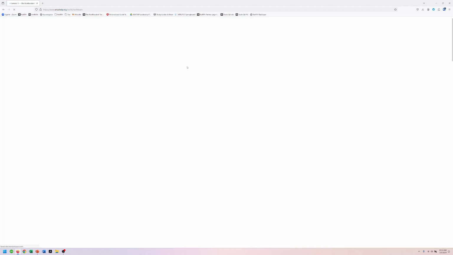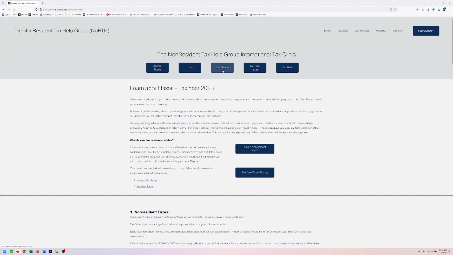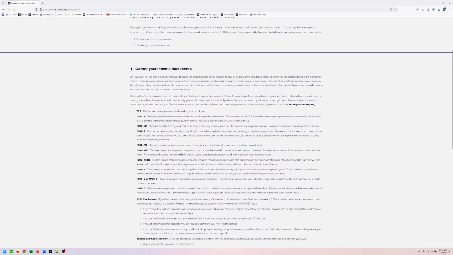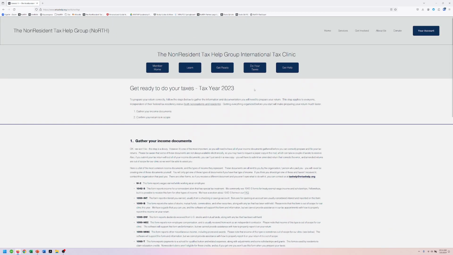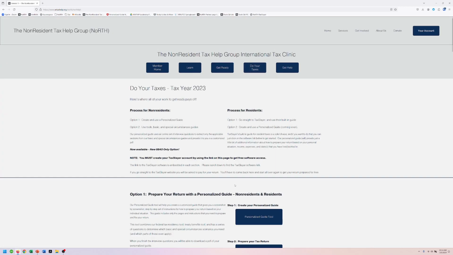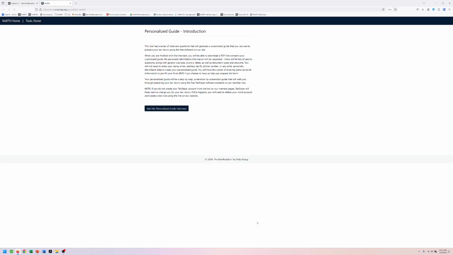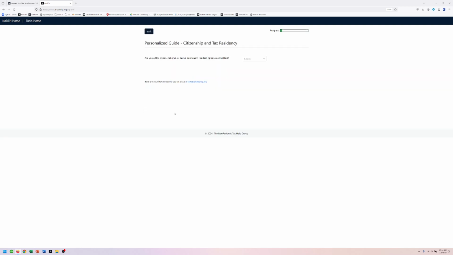Here you can learn more about your taxes. You can also go through that same get ready, learn about your income documents, review your scope. But for us, we're going to do taxes. So we are going to go to the Do Your Taxes tab. We are going to create a personalized guide. We'll click on this guide for Lisa. And this basically walks through a series of questions to help create a customized PDF guide that will walk you kind of step by step through preparing your tax return using the TaxSlayer software.